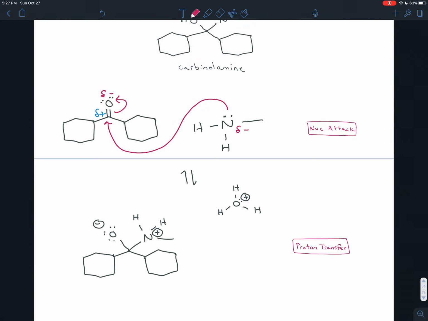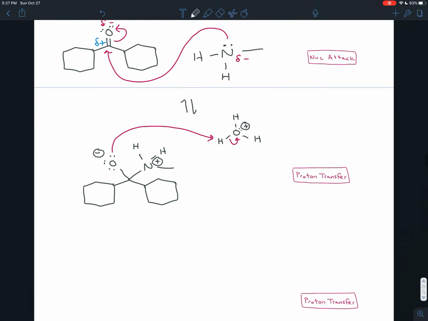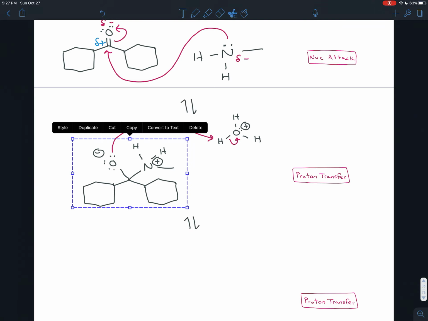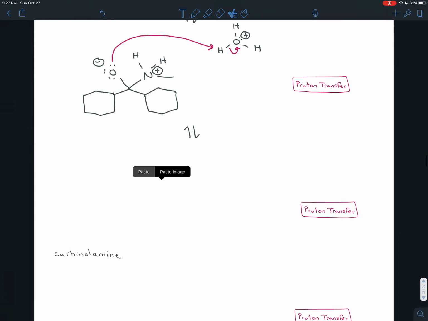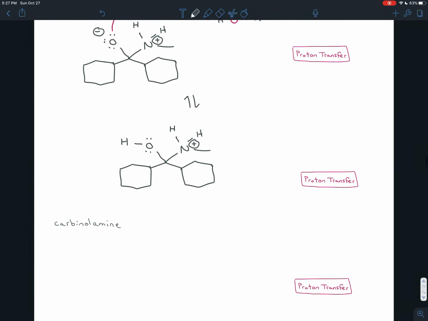All right, we have our hydronium. That hydronium can donate an H to the oxygen. This oxygen can pick off one of those slightly positive hydrogens. The electrons can go onto the oxygen to stabilize the positive charge there. So that's a proton transfer. The molecule we have will be almost the same as this, except now instead of a negative charge, we won't have that, and the third lone pair will turn into a bond to that hydrogen. So we transferred a proton. We transferred this hydrogen from one molecule to another.